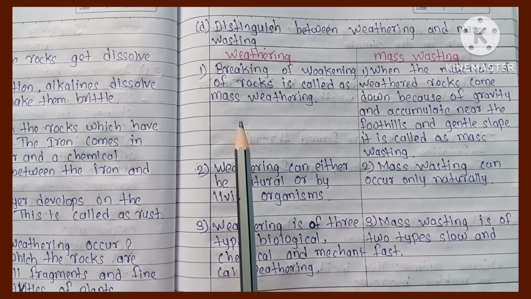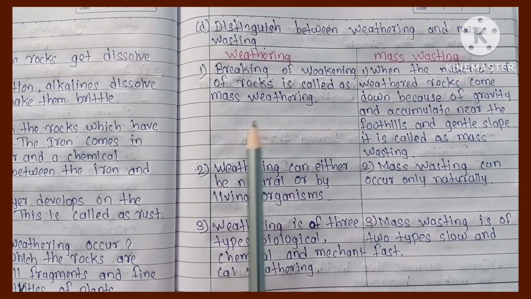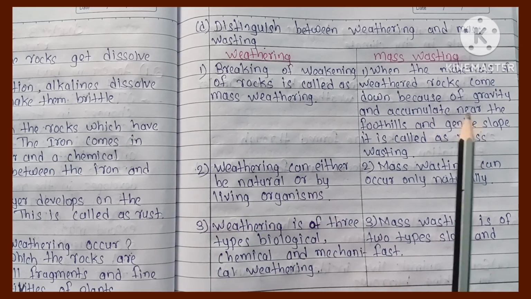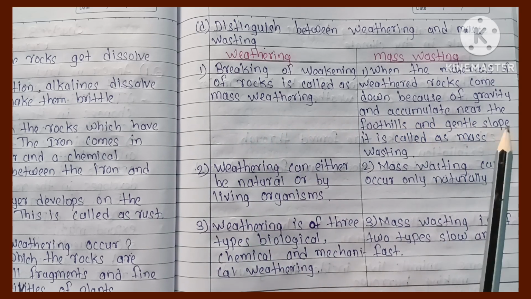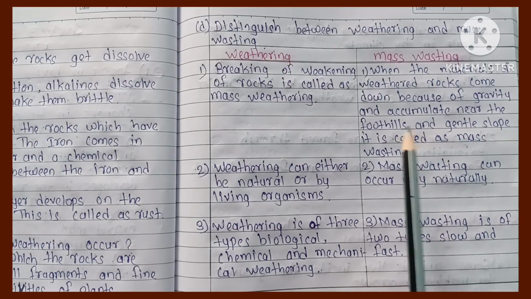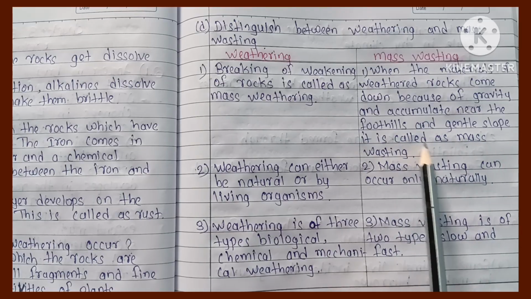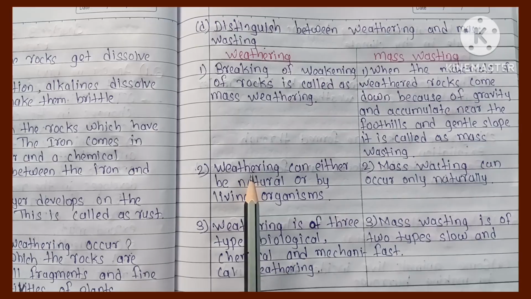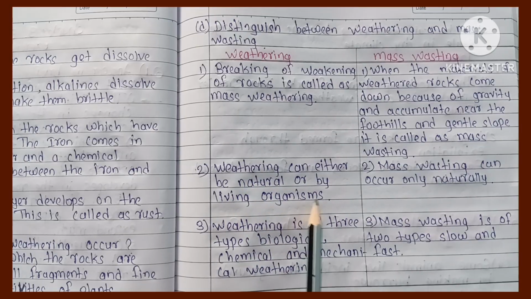Weathering में first point है breaking or weakening of rocks is called as weathering. Mass wasting में first point है when the materials of weathered rocks come down because of gravity and accumulate near the foothills and gentle slope, it is called as mass wasting. Weathering में second point है weathering can either be natural or by living organisms.